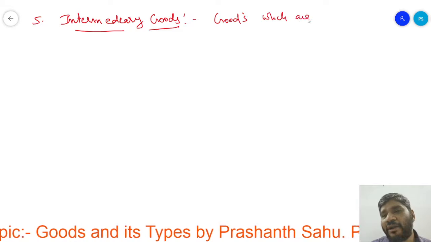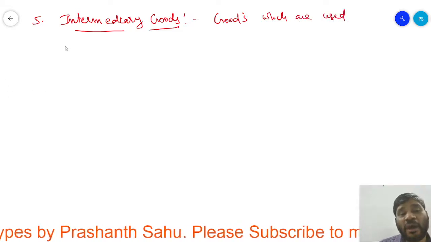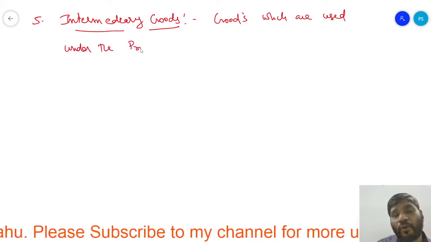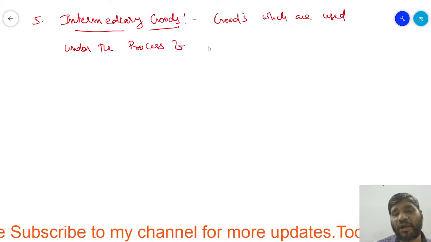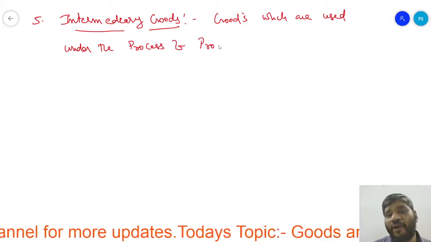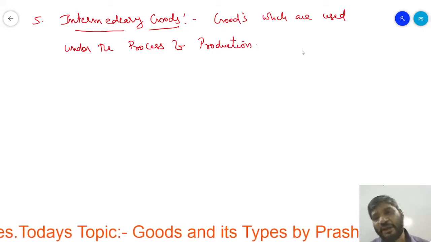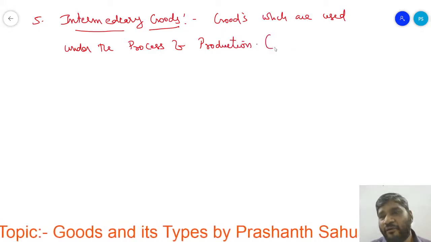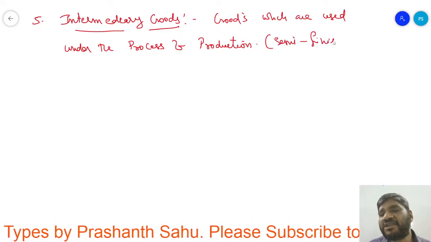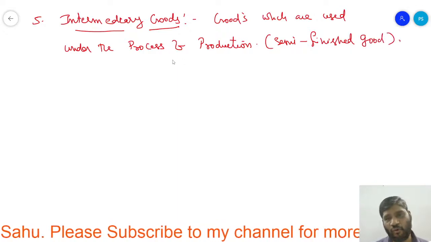The goods which are used under the process of production. Under the process of production, these goods are being used. It is nothing but what we call semi-finished goods. Okay?